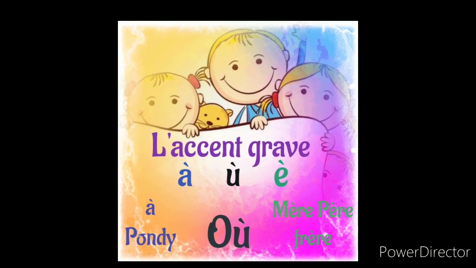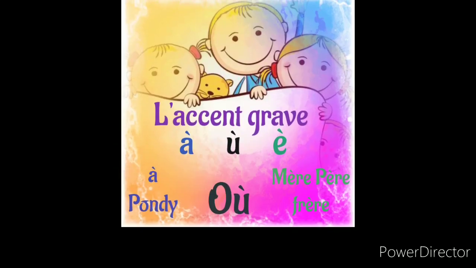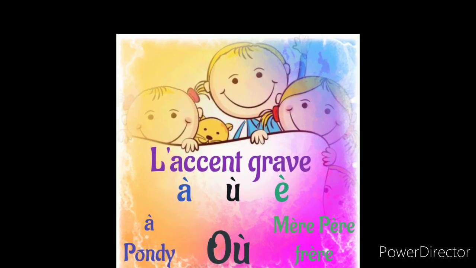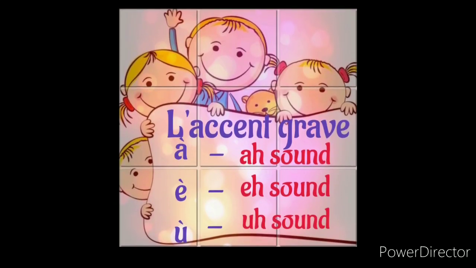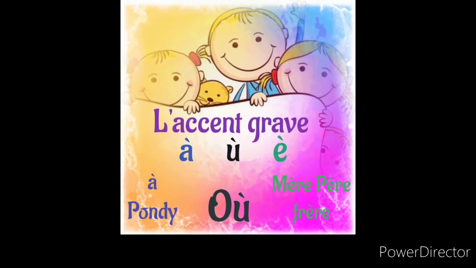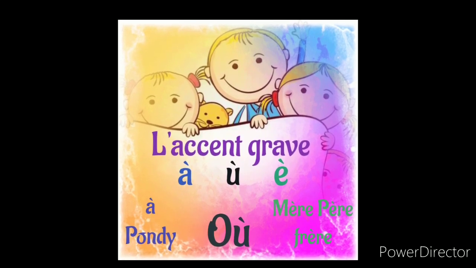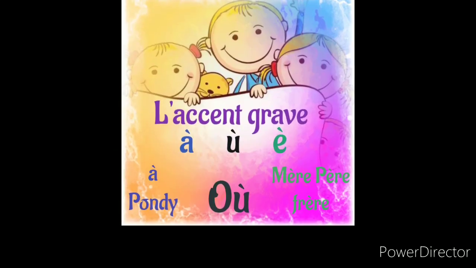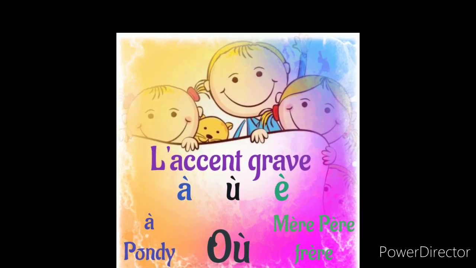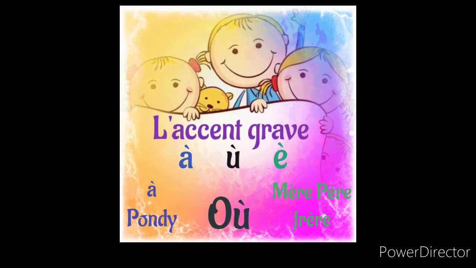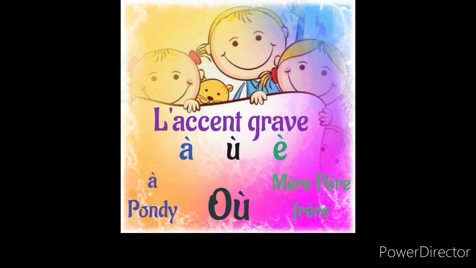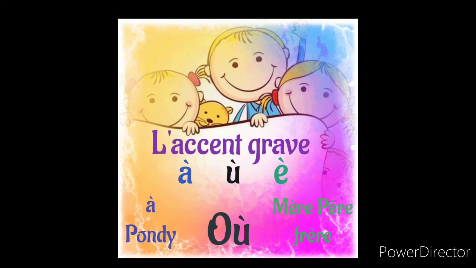A accent grave is pronounced as A, but has a different meaning in different situations. For example, the meaning of à here is in, at, to: in the place, at the place, to the place. Before a place we will use this à. It is a preposition.